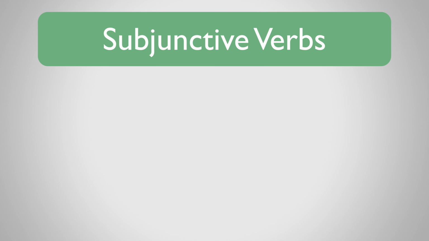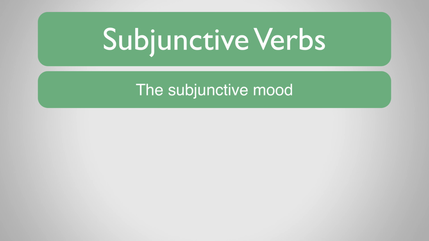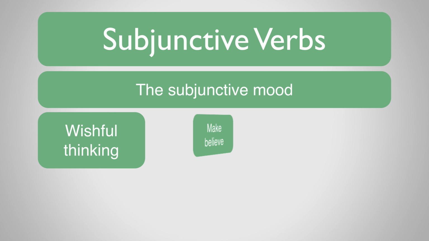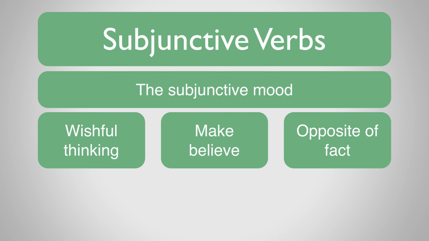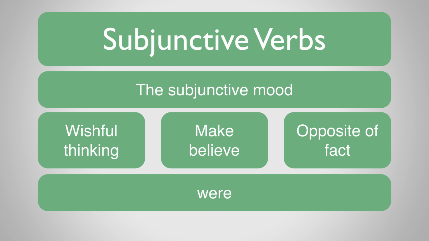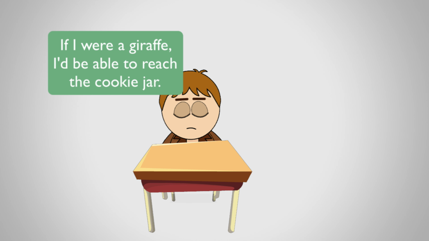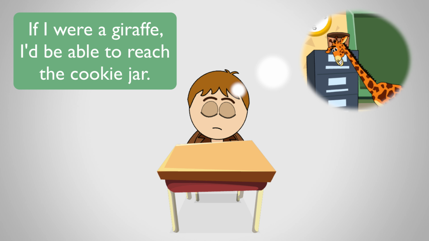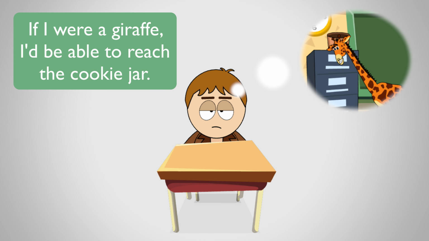When we use a subjunctive form of a verb, often called the subjunctive mood, we're describing an event that is wishful thinking, make-believe, or the opposite of fact. There are lots of different ways of using the subjunctive mood, but we're going to focus on the word were. Take Ben's daydream as an example. If I were a giraffe, I'd be able to reach the cookie jar.